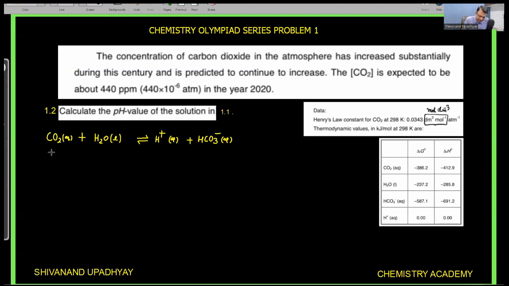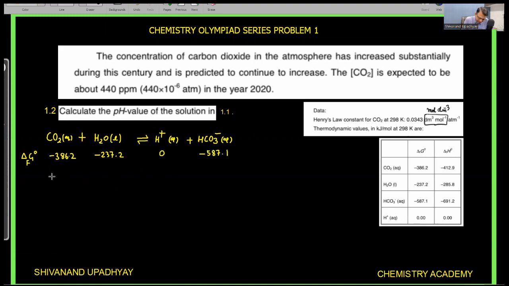From this reaction, since they have given the value of delta G naught formation of all the reactants and all the products, delta G naught formation of carbon dioxide in aqueous state is minus 386.2. Delta G naught formation of H2O in liquid state is minus 237.2. And delta G naught formation of H plus ion is 0. Bicarbonate ion delta G naught formation is minus 587.1. So for this